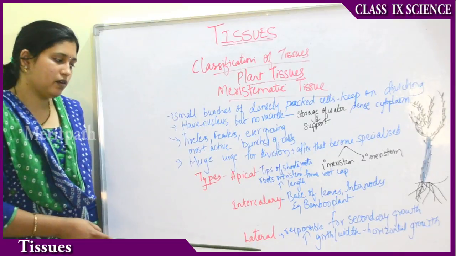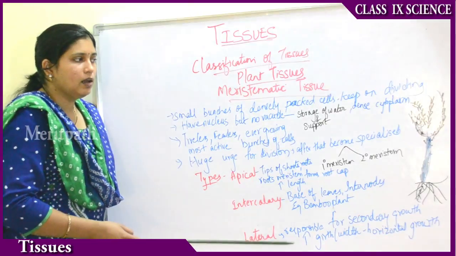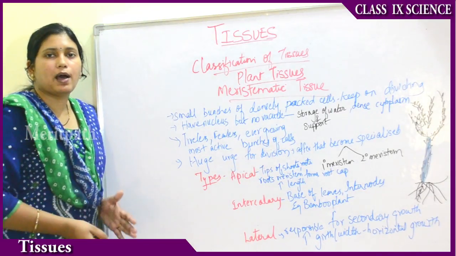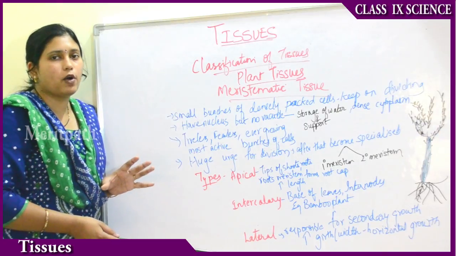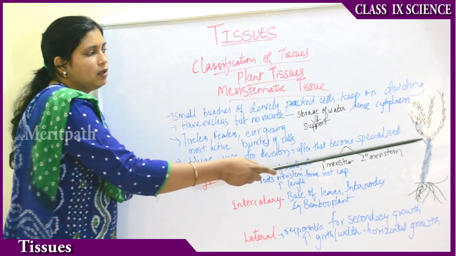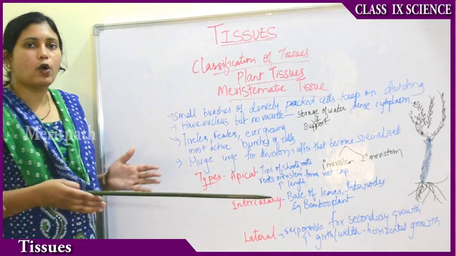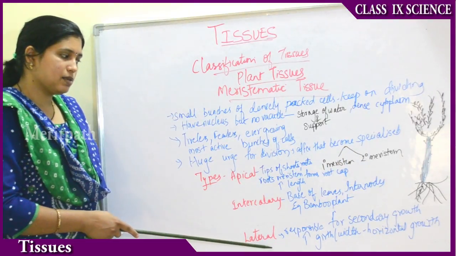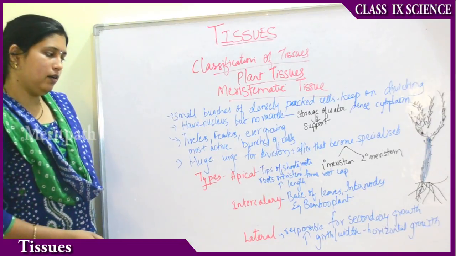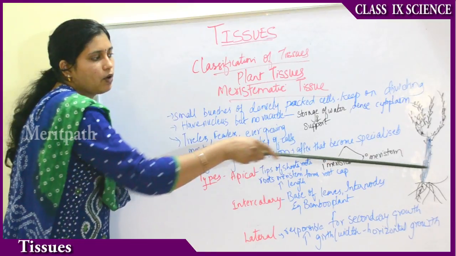Then coming to the lateral meristem. Lateral meristem is responsible for secondary growth. It increases the width or girth of the bark. Here I am talking about bark, not the noun bark which a dog does, bow bow. I am talking about the bark of the tree. It increases in width or girth. The lateral meristem is responsible for this, and this is also called the secondary growth of the plant. So it is the horizontal growth.